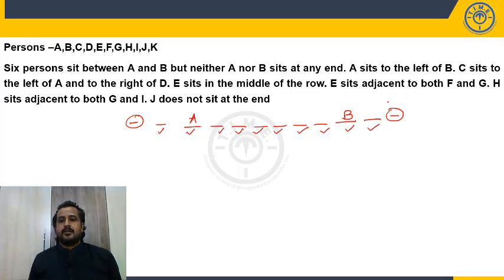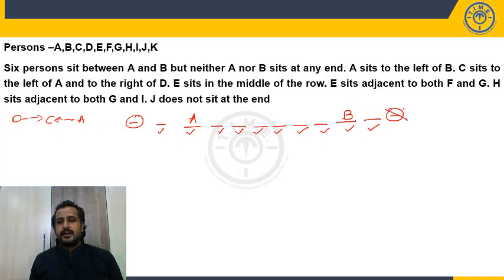So we have 2 possibilities. But we have only used part of the information, so no need to write the 2 possibilities. Let's go ahead with the next information. What is that? C sits to the left of A and right of D. C sits left of A. It is not given as immediate left, but left side. C sits left of A and right of D. So left of A, a minimum of 2 positions is required. So C and D.